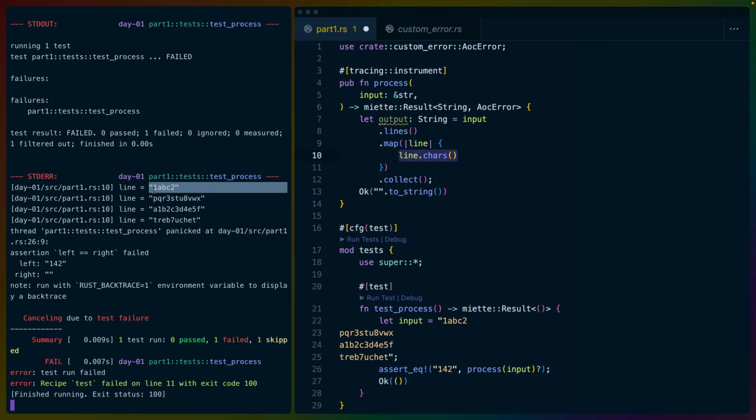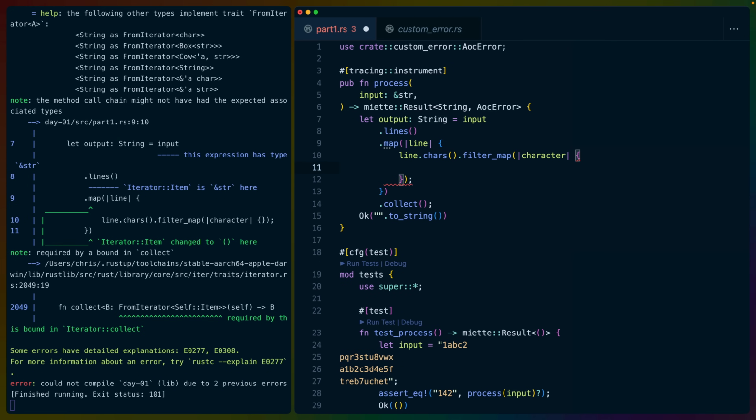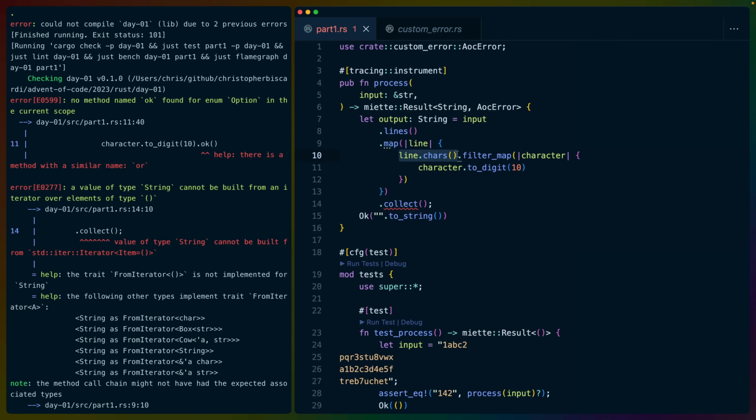So we're getting effectively string slices here, right? And this will give us each of the individual characters. So for each character, we need to find a way to turn this into a number if possible. So what we're doing here is taking line.chars, we're filter mapping with character. Character can get turned into a digit with a radix of 10. This returns us an option, which is what filter map takes. So that means this whole iterator right now has been changed into an iterator of numbers and none of the characters. We've filtered them all out at this point.